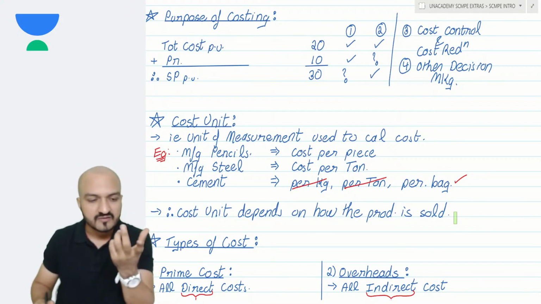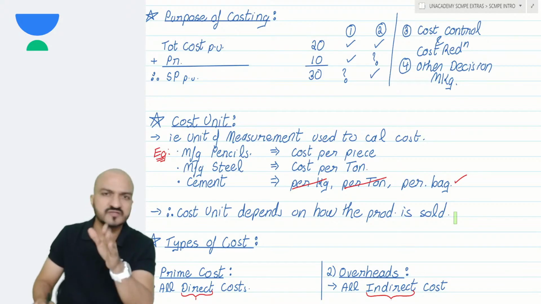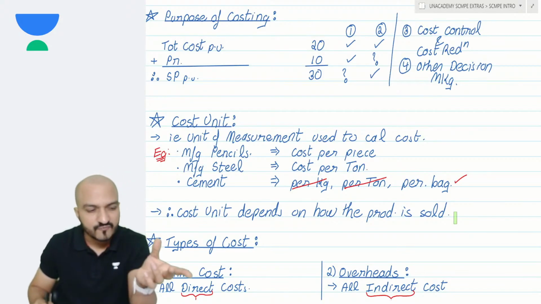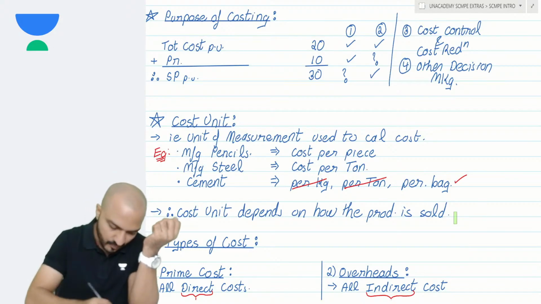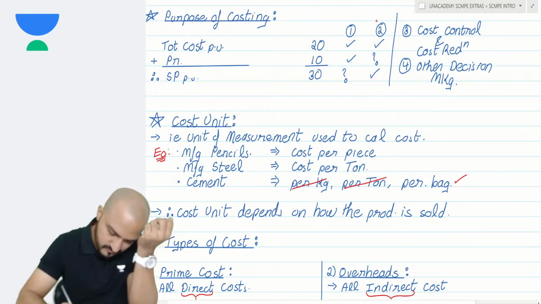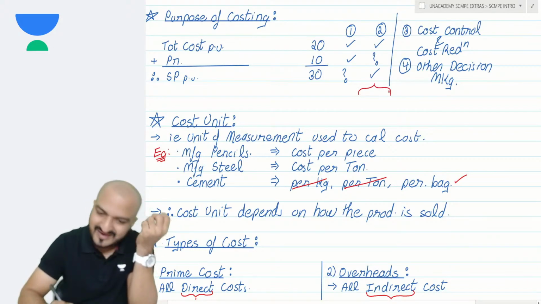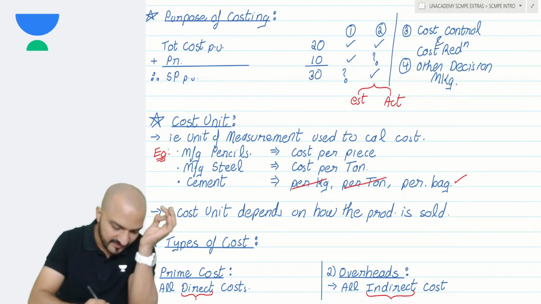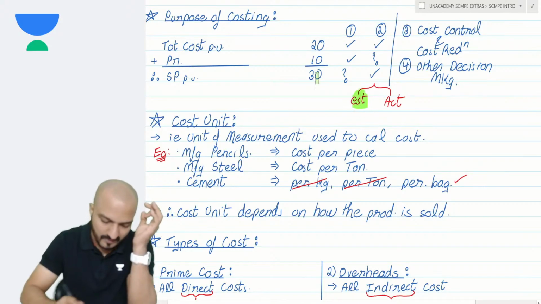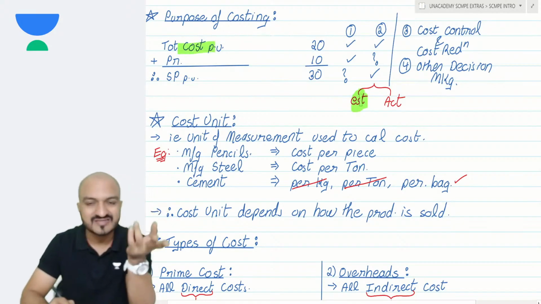Now to calculate the profit variance, you need your estimated profit and your actual profit, both. For calculating estimated profit, you apply the cost sheet format based on estimate.